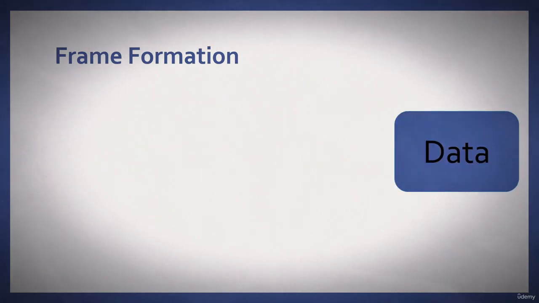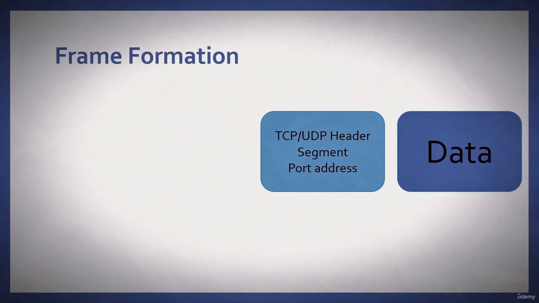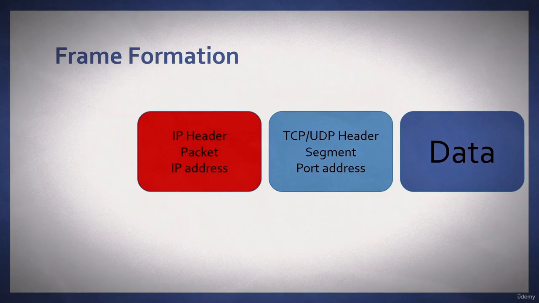Now that you understand the different layers, let's build out a frame. When frame formation occurs and the encapsulation process takes place, we start out with a stream of data. The data might be a web request. The next thing that happens is we create a segment, and that would be either your TCP or UDP header. Within that segment, we have the source and destination port address. The next part of encapsulation is adding the IP header. Now at the network layer, it's called a packet, and within that we have a source and destination IP address.